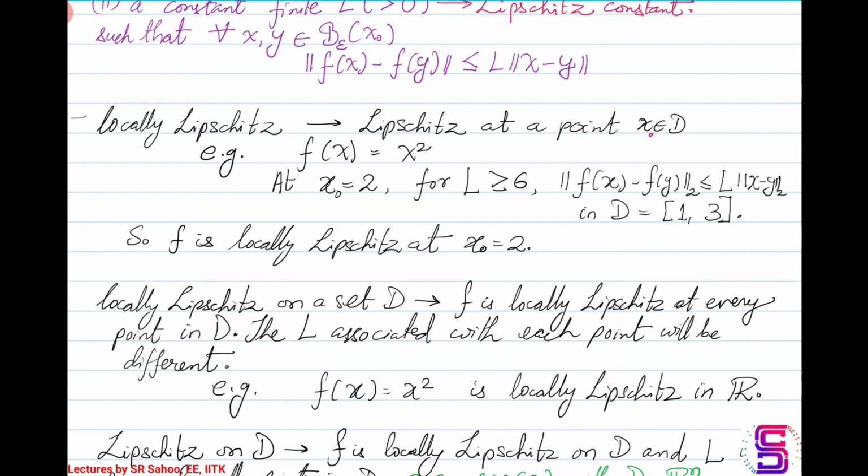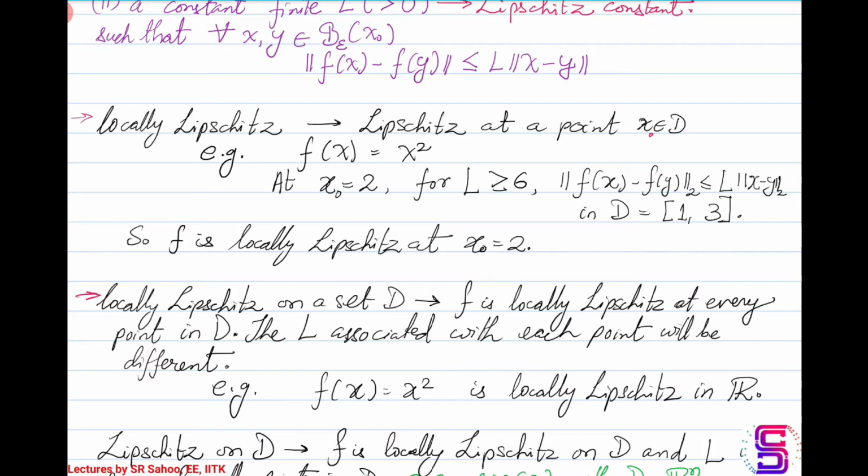Next comes locally Lipschitz on a set D. This was locally Lipschitz at a point, so Lipschitz at just a point. Now we come to locally Lipschitz on a set D. Suppose you have a domain D. If f is locally Lipschitz at each and every point in the domain, then the function f is said to be locally Lipschitz on the set D. Now note here that the L associated at each point may be different.